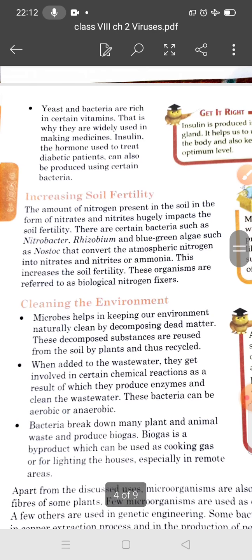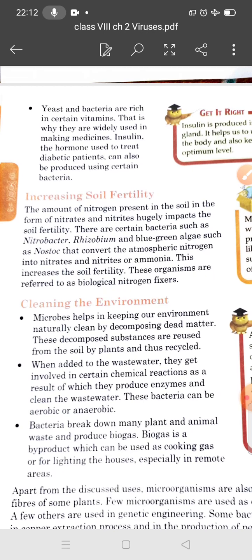Now students, we will discuss the microorganisms useful in increasing soil fertility. What about the bacteria Rhizobium? You have studied it in previous classes also. This bacteria, Rhizobium, is seen in the root nodules of various leguminous plants.